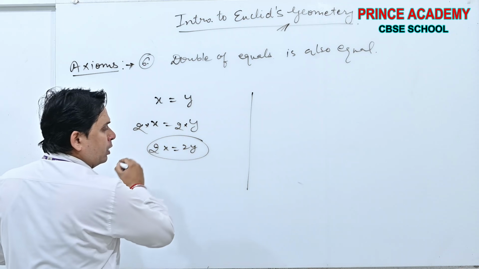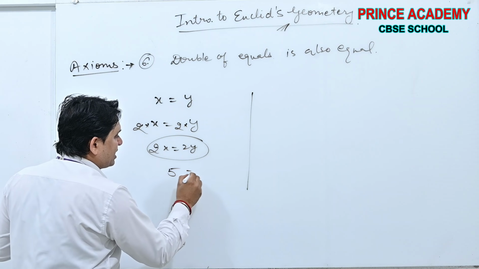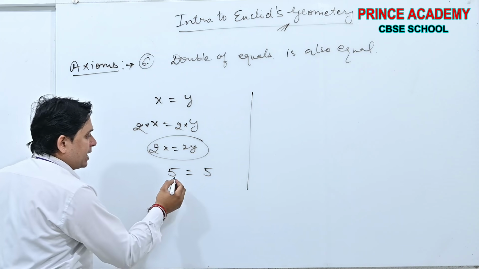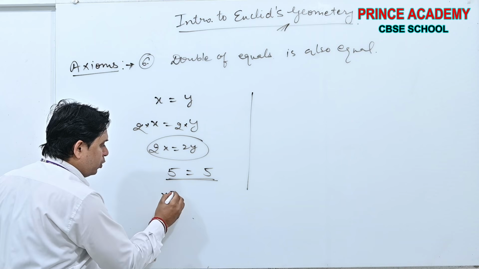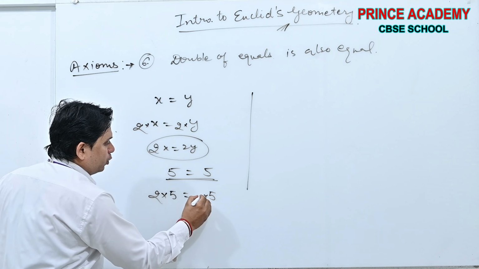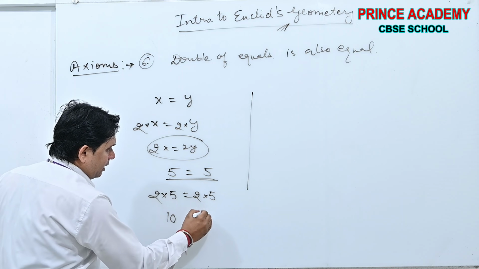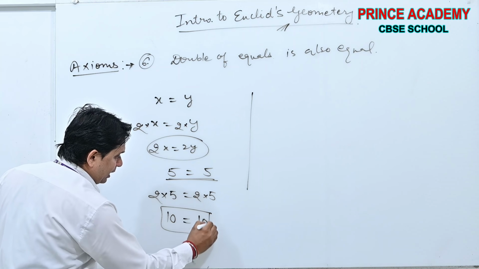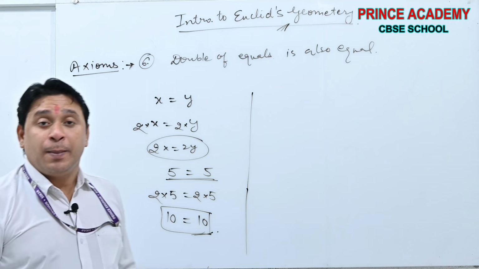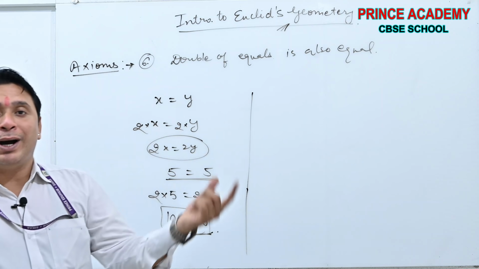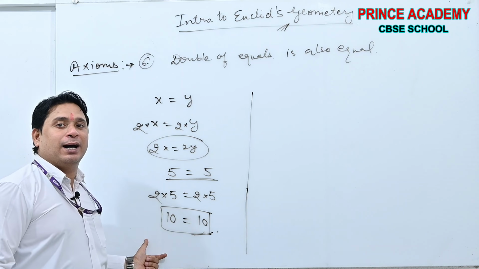Yes or no? See beta, 5 is equal to 5. These are equals, and if I multiply each with 2, we will get 10 and 10, which are both equal. Yes or no? This is the 6th axiom, that double of equals will also be equal.